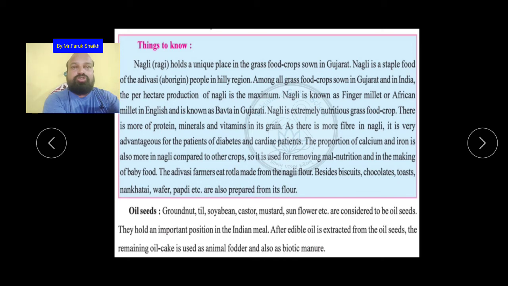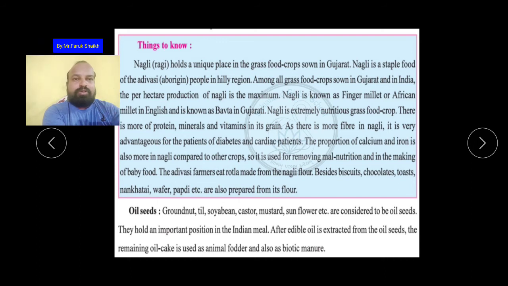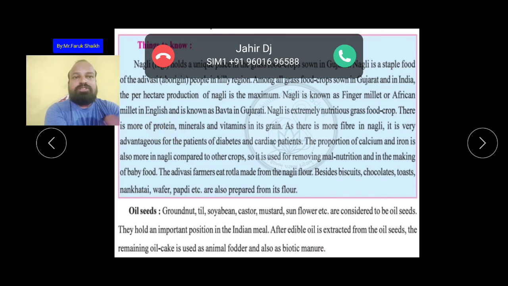People are also using this ragi for dieting. It is also the staple food of Adivasi people, and it is cultivated from grass. Nagli is an extremely nutritious grass food crop. There is more protein, minerals, and vitamins in its grain.